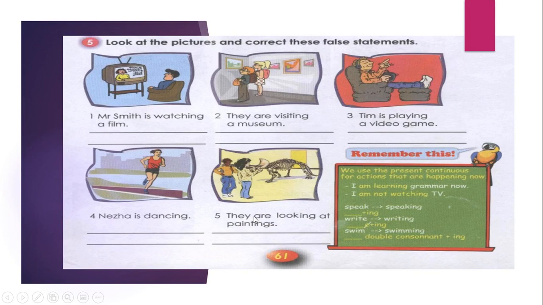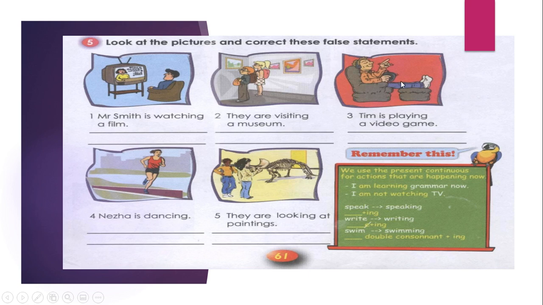We have 5 sentences. All right. Look at the pictures and correct these false statements. So they are false. And number 1, we have Mr. Smith is watching a film. Look, is this a film? Is Mr. Smith watching a film? No. So what should we say? Now take time to think about it. They are visiting a museum. Is this a museum? Museum is about something historical. So something that is related to history.